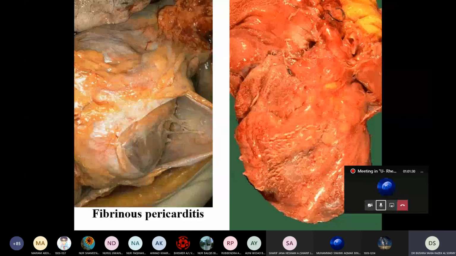See, if you look at this, can you see the fibrinous? Sticky, like we said, bread and butter. This is the sticky fibrinous, fibrin. See, look at this, this is the fibrinous pericarditis.